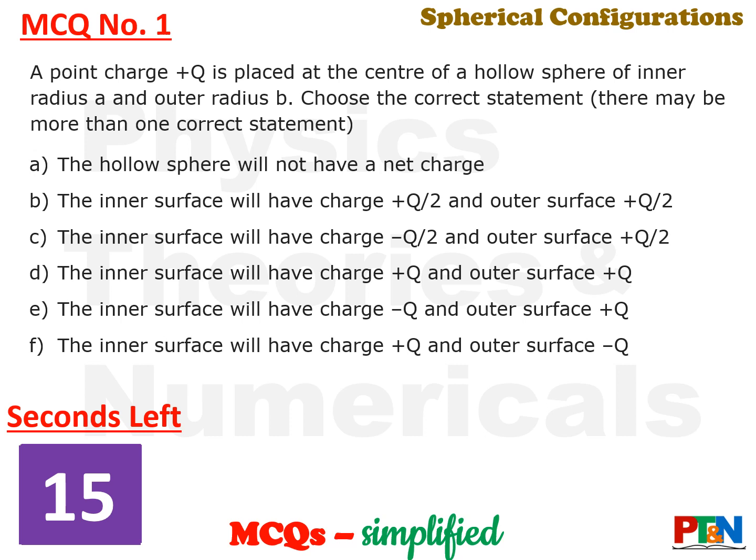The first MCQ, a very fundamental one. A point charge plus q is placed at the center of a hollow sphere of inner radius a and outer radius b. Choose the correct option regarding the distribution of charge. From the given 6 options, you choose the correct options. There may be more than one correct option. You have got 15 seconds time. Put in your thoughts, get your answer. Your time starts now.